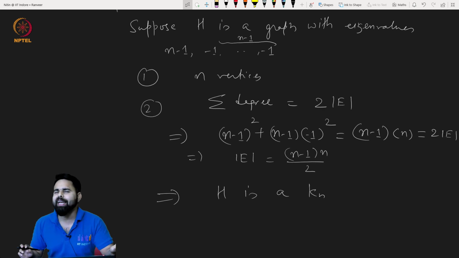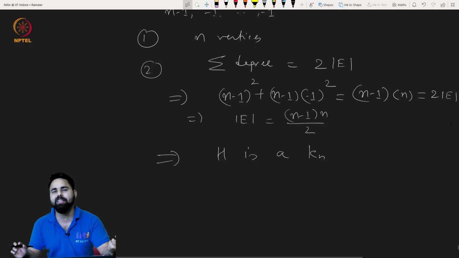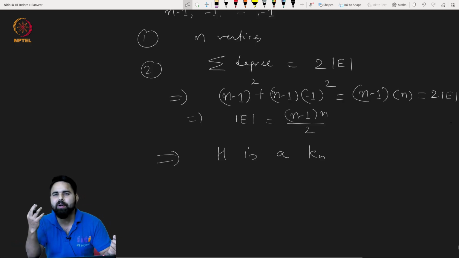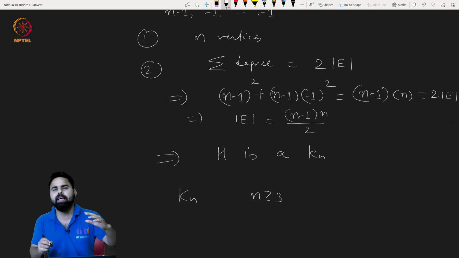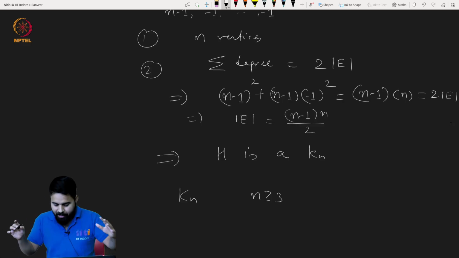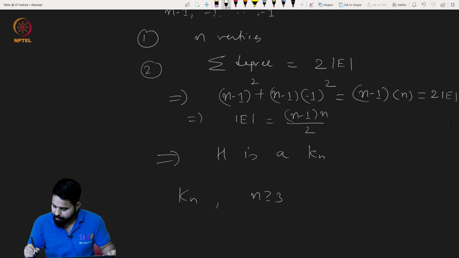By the way, there can be another proof also. I will give you just one hint. If you talk about Kn, and suppose n is greater than or equal to 3, the argument I am going to give is very trivial if you just see the structure of the complete graph. We see that there cannot be an induced P2.